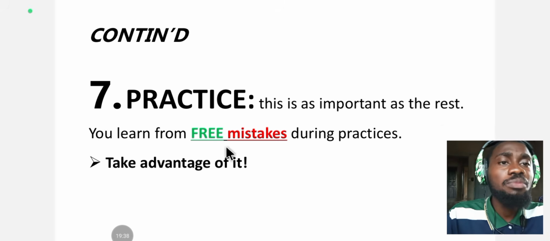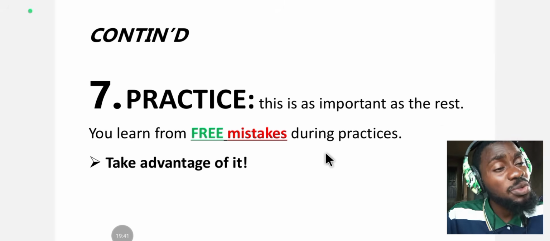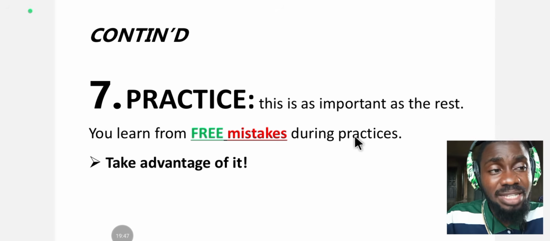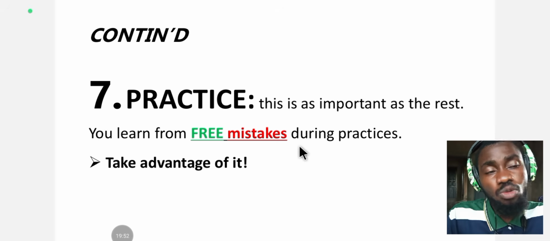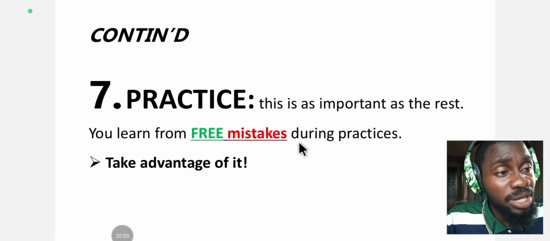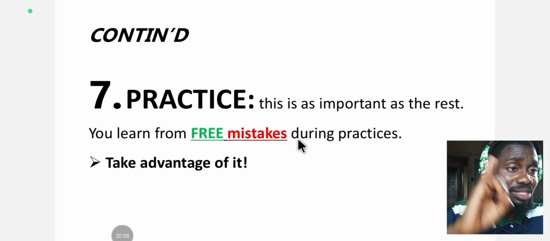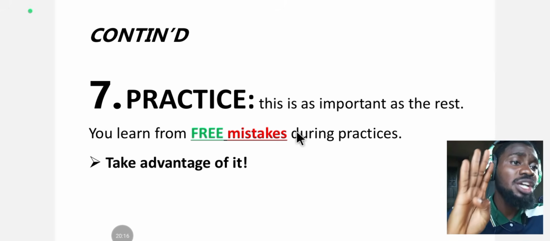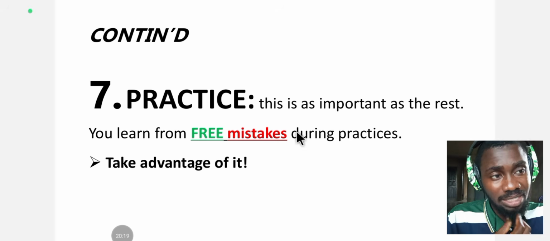You learn from free mistakes during practice. When you are practicing, you make free mistakes that wouldn't cost you anything to correct. But in an exam condition, when you make a mistake, you pay for it. You pay mightily for it. If you make a mistake in your JAMB UTME, for example, you are going to pay with another 1 year of stress, the time, the money spent, the emotional toll, and the social humiliation that may come from failing JAMB UTME.